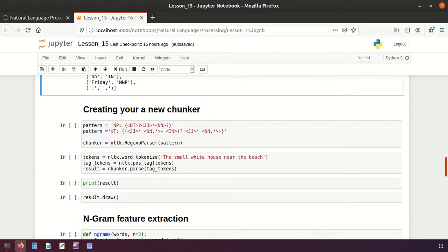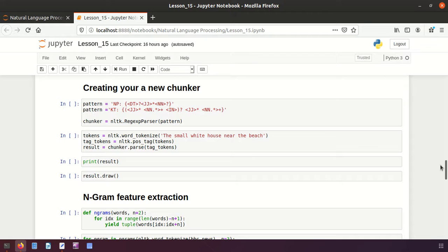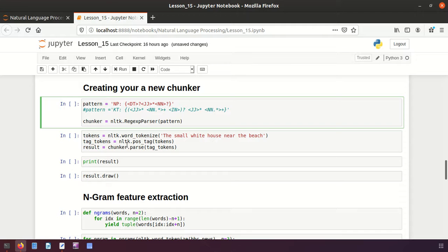Now let's see here, creating a new chunk. For creating a new chunk, I said we'll be using the regular expression function called RegexpParser, and we have to provide a pattern. I will create the noun phrases. It means a determiner, 1 or 0, followed by any number of adjectives, then followed by maybe 1 or 0 noun. Let me comment this one, right? Okay, I will execute this.